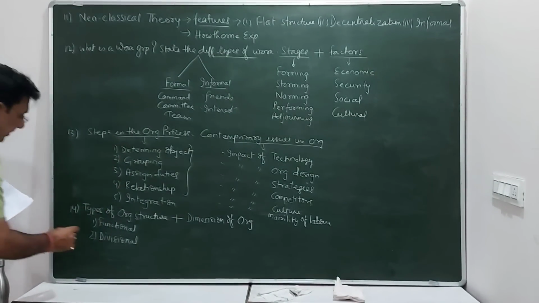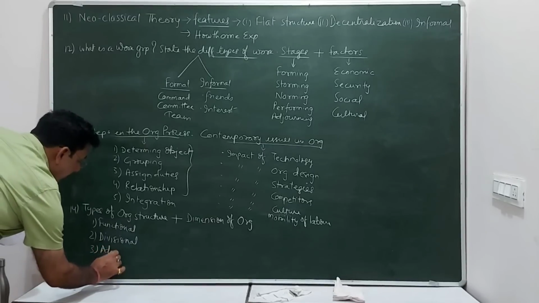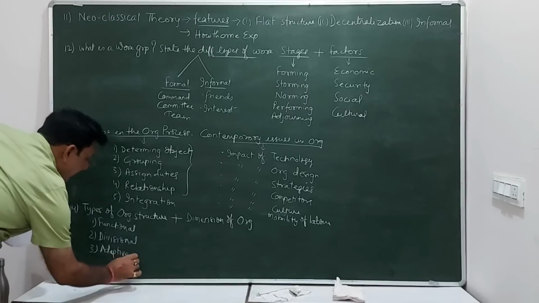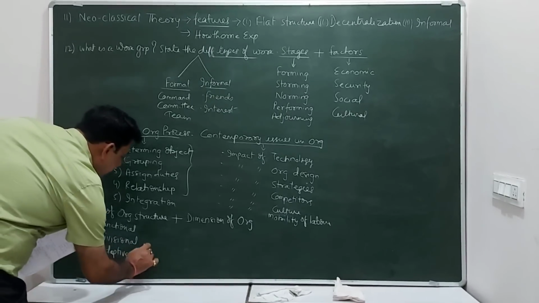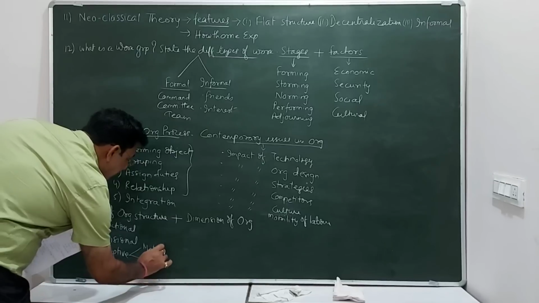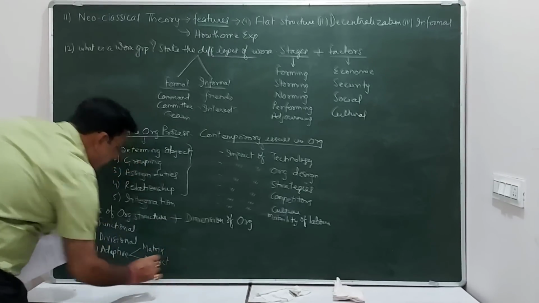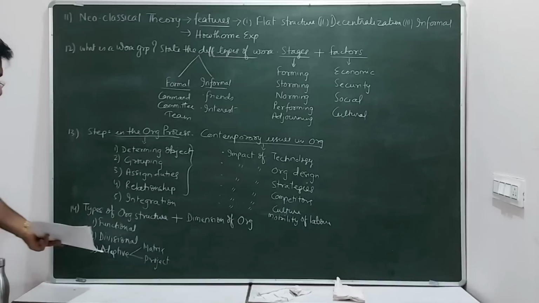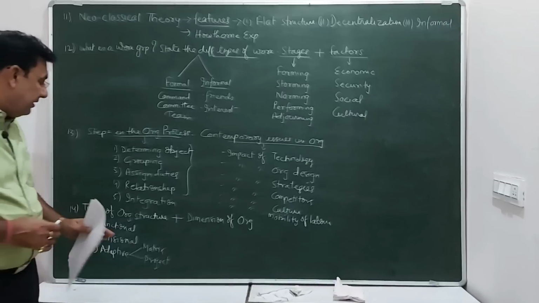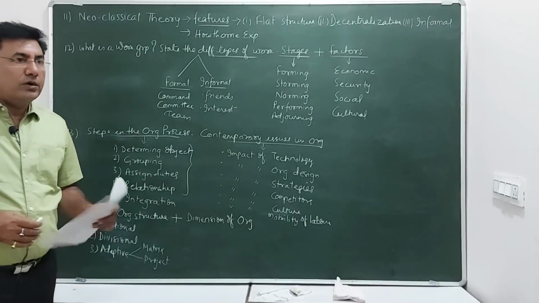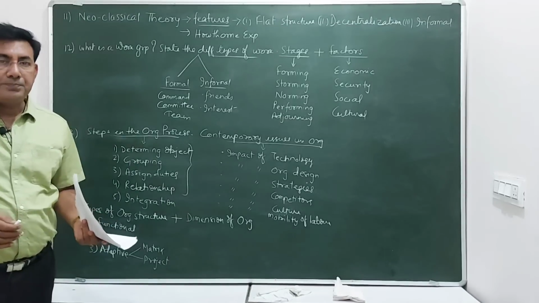And one more structure is there, that is called adaptive structure. Now again adaptive structure can be of two types. One is matrix and the other is project. So altogether there can be 5 types. Adaptive, basically it's a mixture of both functional and divisional, and the workers can report to more than one manager.